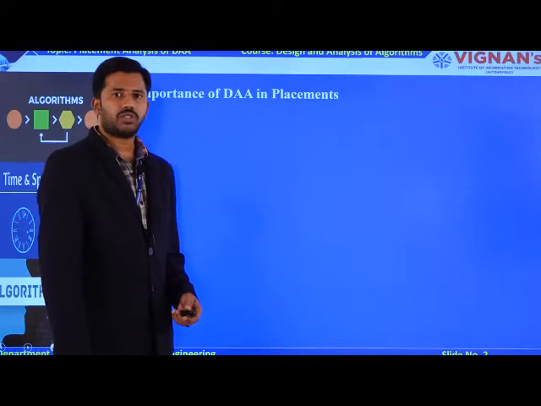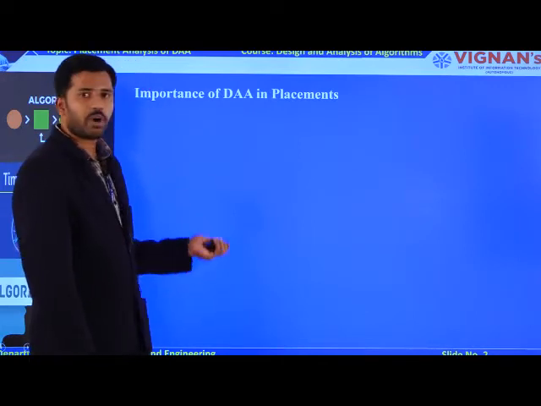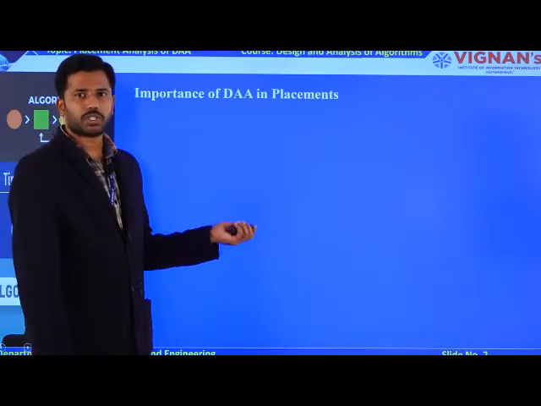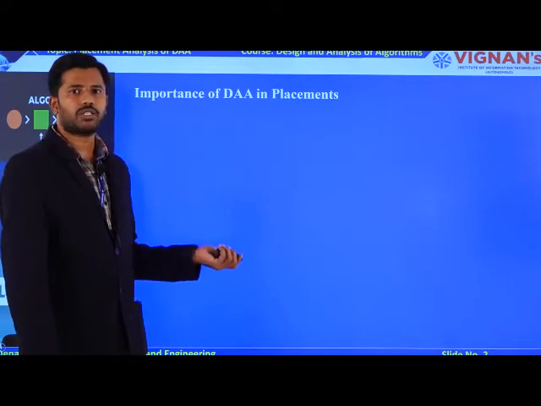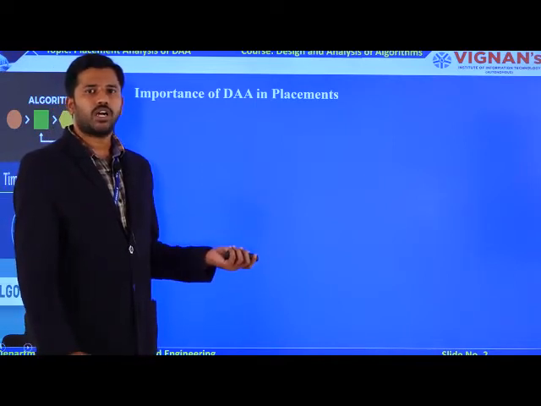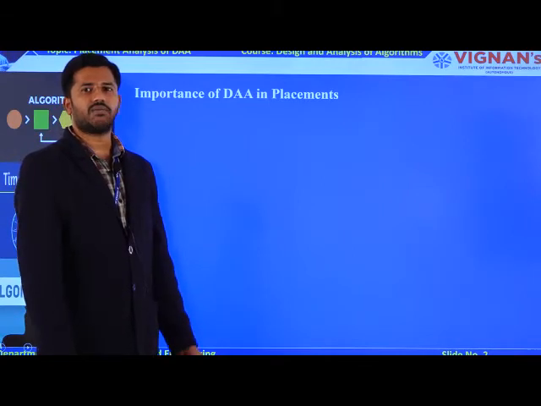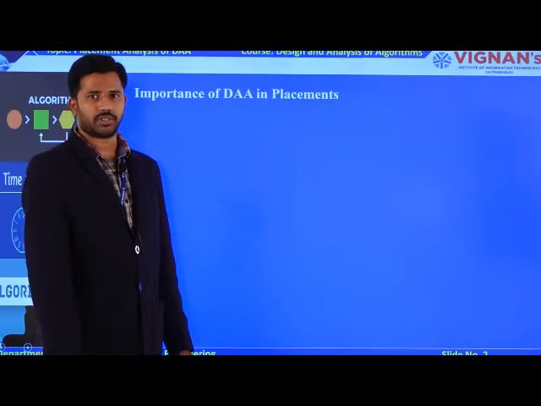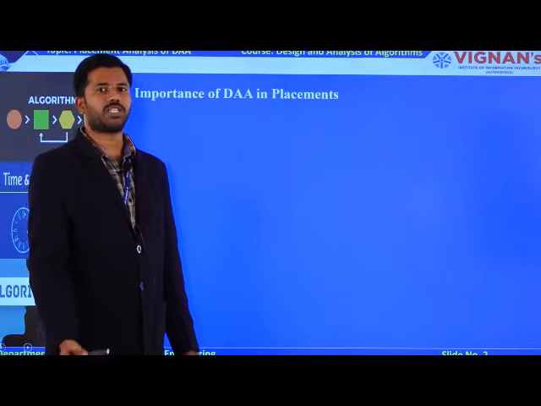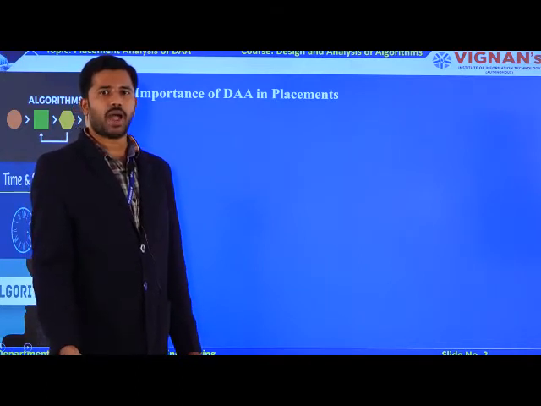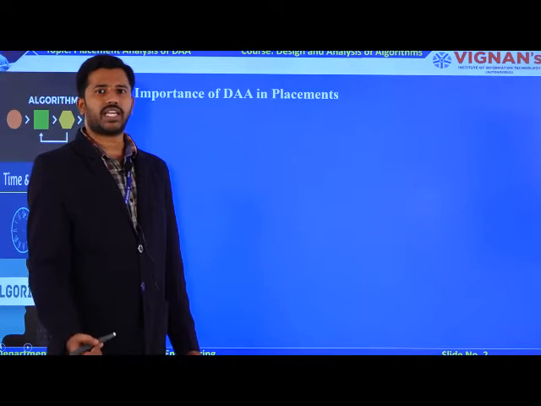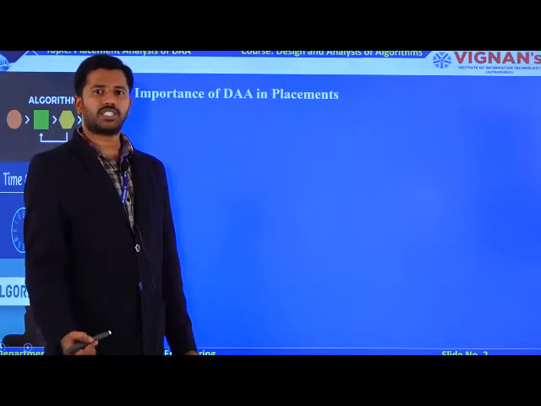So later you try to observe the various importance of this subject in campus placement. In our campus, mainly you are going to get two types of companies. First one is product based companies, and the second one is service based companies. The product based companies are like Amazon, EPAM, Value Labs, TCS Digital, Infosys Hack with Infi.